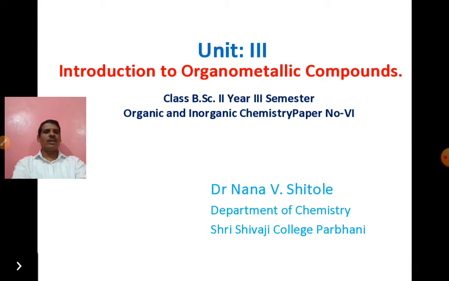My friend, we already discussed some part of Unit 3 in the last video, that is the introduction to organometallic compounds. We already discussed three organometallic compounds: first, the Grignard reagent, methyl magnesium bromide, also written as RMgX; second, the organolithium compounds; and third, diethyl zinc. The methods of preparation and their chemical properties we already discussed in the last video. Today we are going to discuss the remaining part of Unit 3.